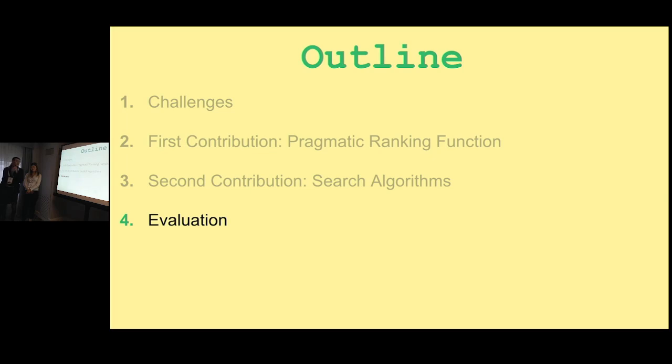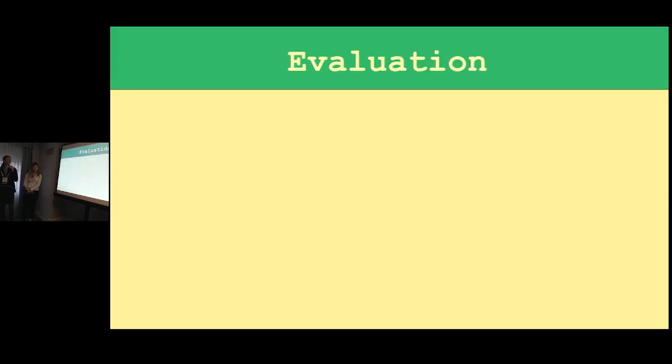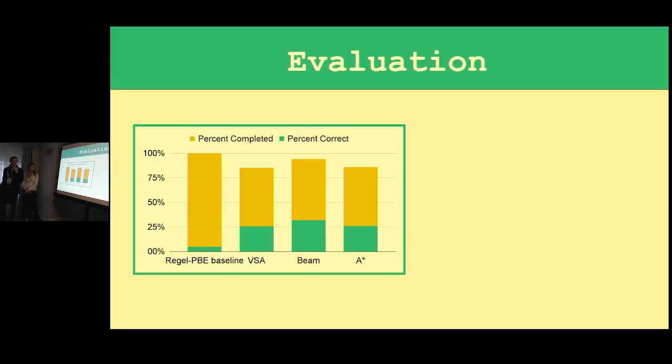So lastly, we want to show you how well it works. So this first graph is going to convince you that our ranking function does well. On the left, this left column is a purely enumerative baseline from the literature. A common technique in synthesis is simplest first enumeration, where you enumerate programs and take the simplest one that works, given the examples. And the idea being that the simplest program that replicates the desired behavior is likely to be the one that is desired.